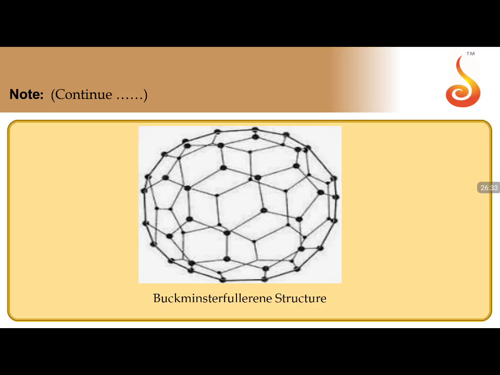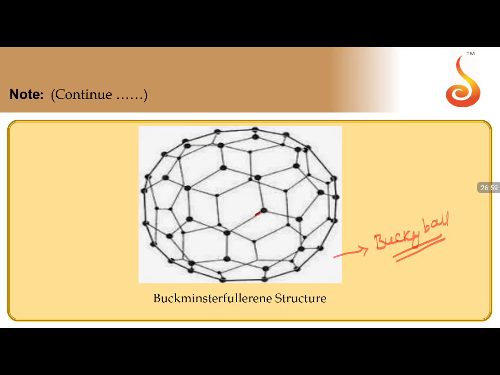Second important point, it is also called buckyball. It is similar to the structure of a soccer ball. If you observe a football, you'll see rings: a 6-member ring and a 5-member ring in contact.